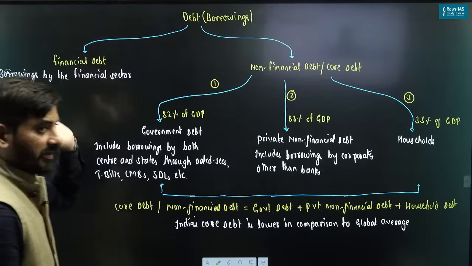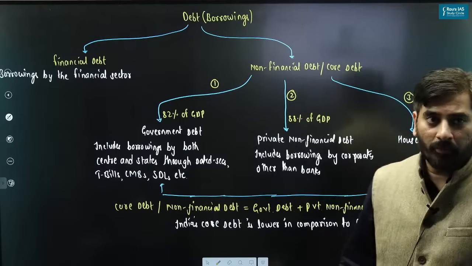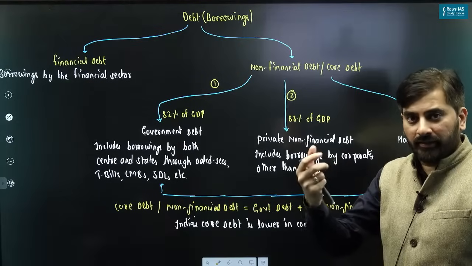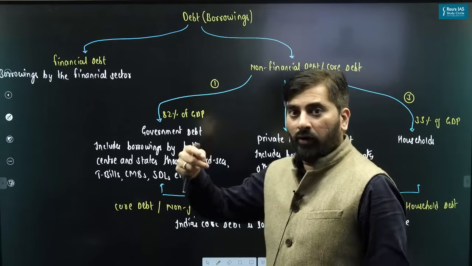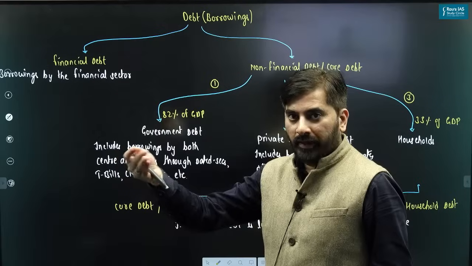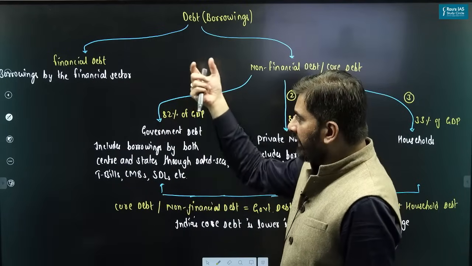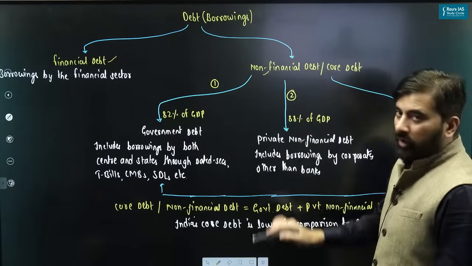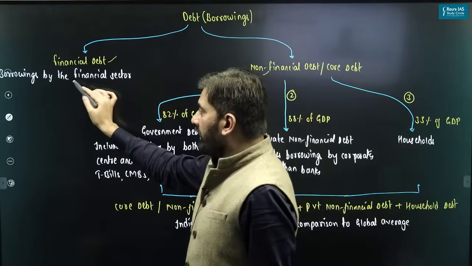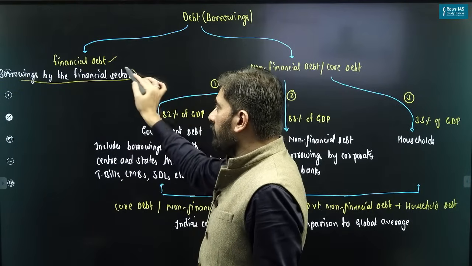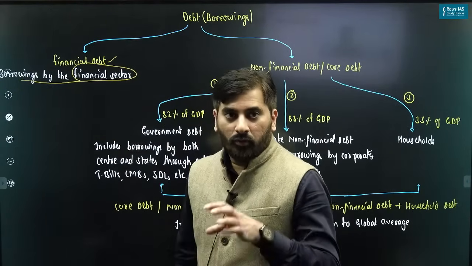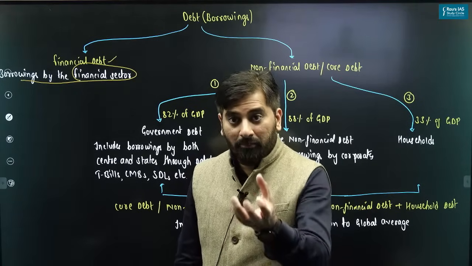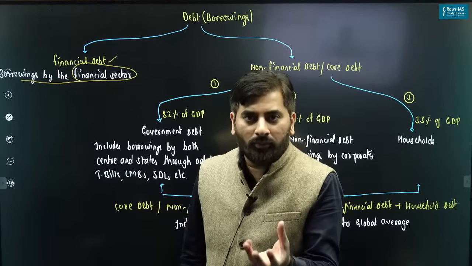This is something which I have covered in last year's economics survey. When you say debt, debt simply means the money that we borrow. Based upon which entity is borrowing money, we have the debt categorized into financial debt and the non-financial debt. Financial debt is the money which is borrowed by the financial sector. What constitutes the financial sector? Basically banks.